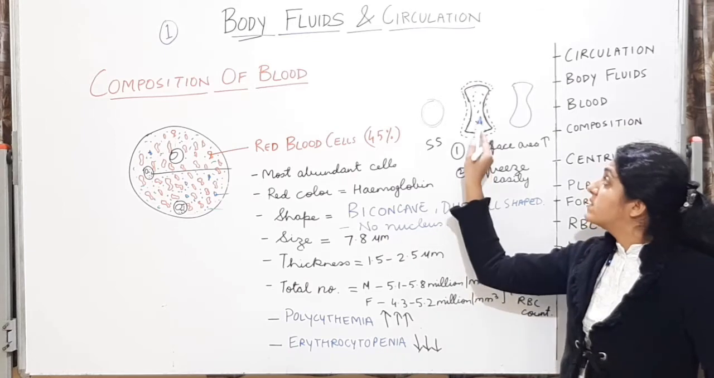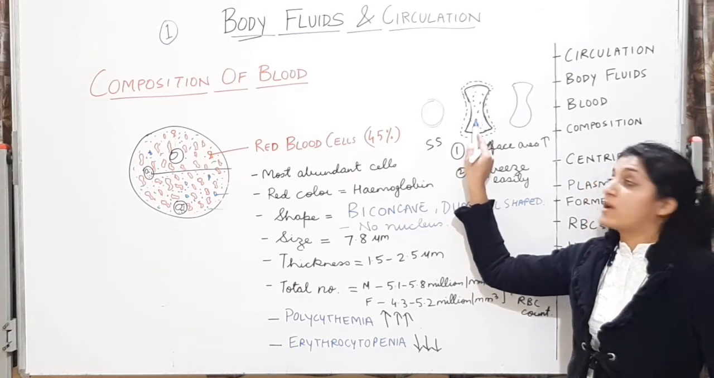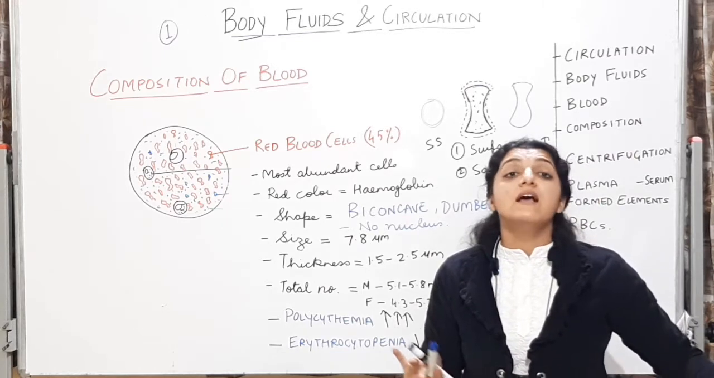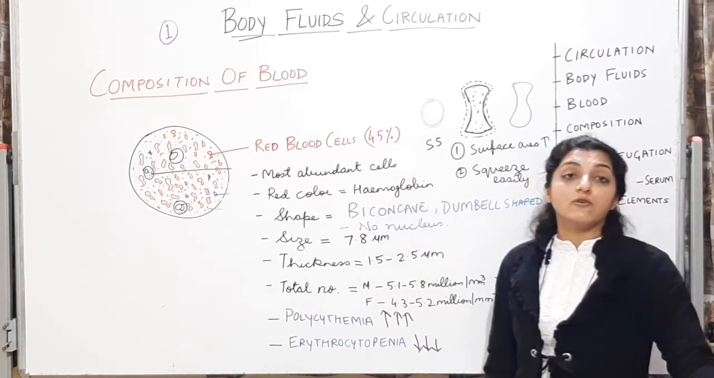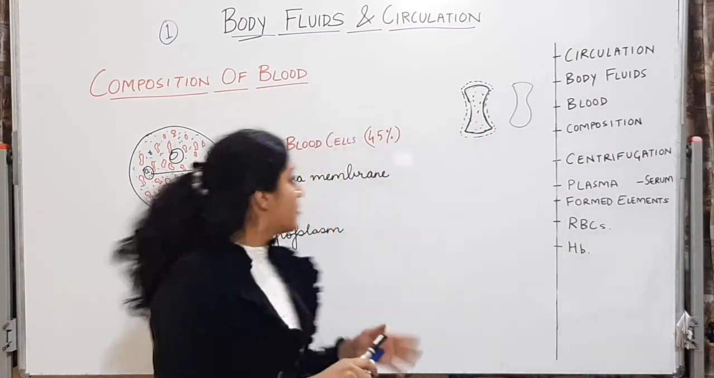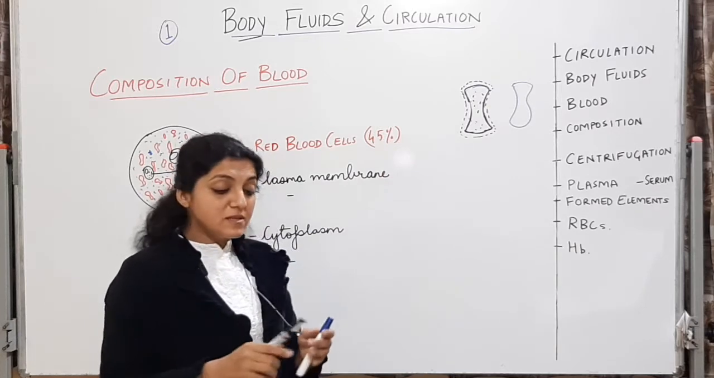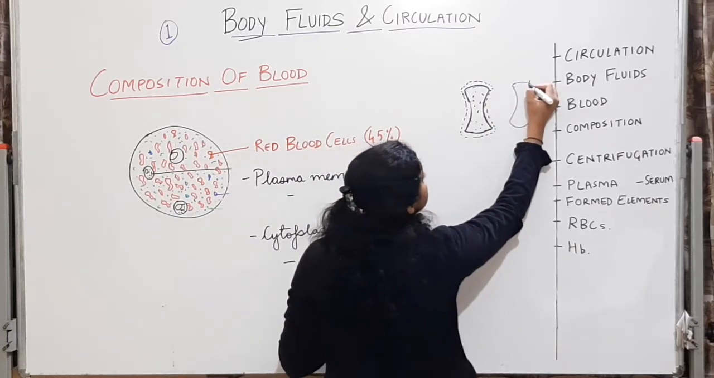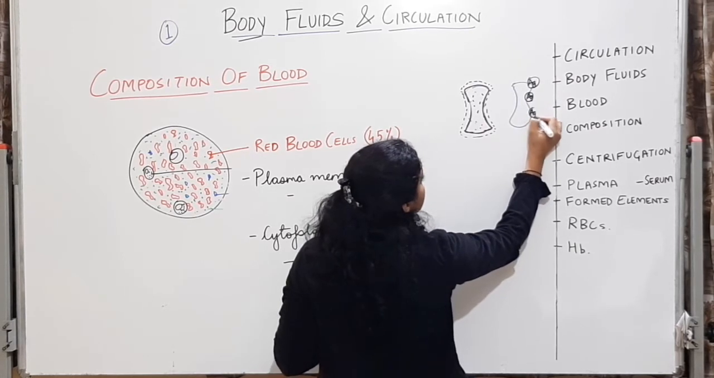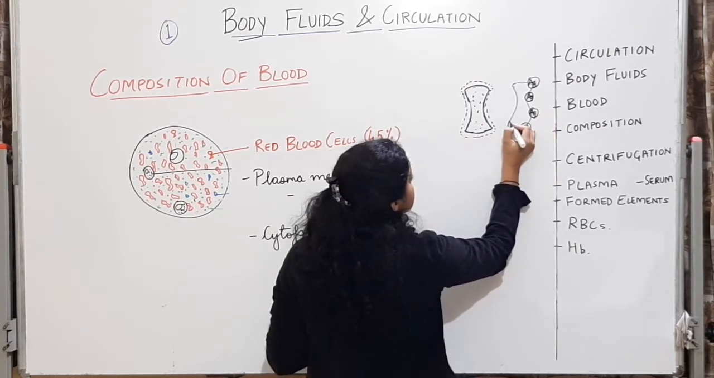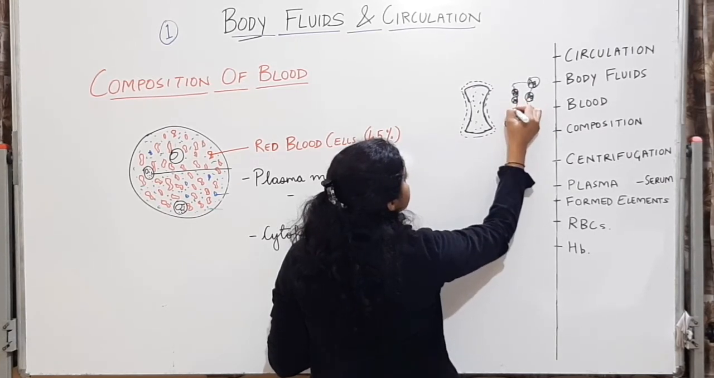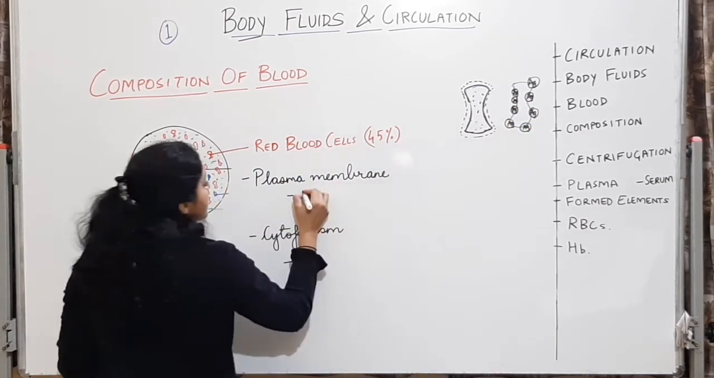Now let us see what is there inside the cytoplasm. What is inside the cytoplasm? Nucleus is not there, mitochondria is also not there, we have seen. Let us see what is there inside the cytoplasm. The plasma membrane of the RBCs, this biconcave cell, is going to have antigens present. We will discuss later which antigens are present on the plasma membrane. So throughout the plasma membrane, antigens will be present.